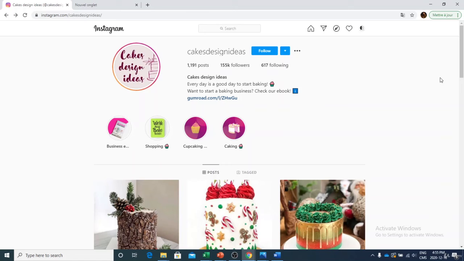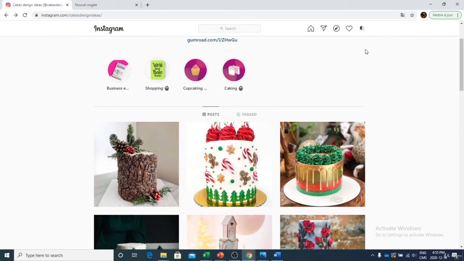So we're going to talk about different strategies that you guys can use to promote your business on Instagram. So right now what we have done is pretty simple. We found a page that has cakes.